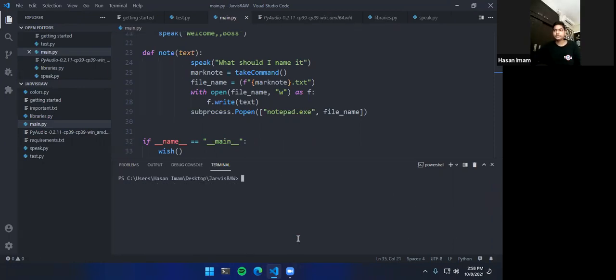Now we will clear the screen, and let me share the computer audio so you can hear the thing, and let me connect the mic itself.